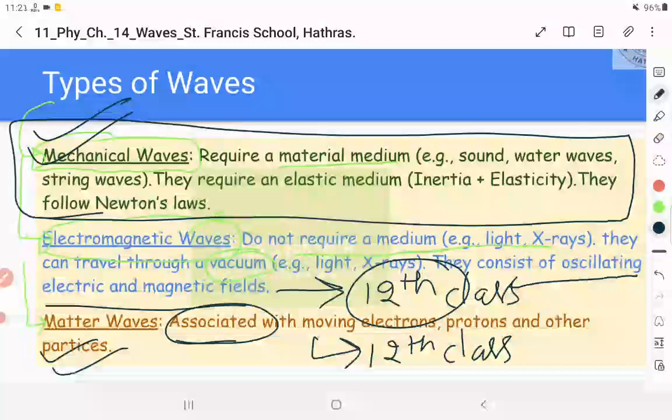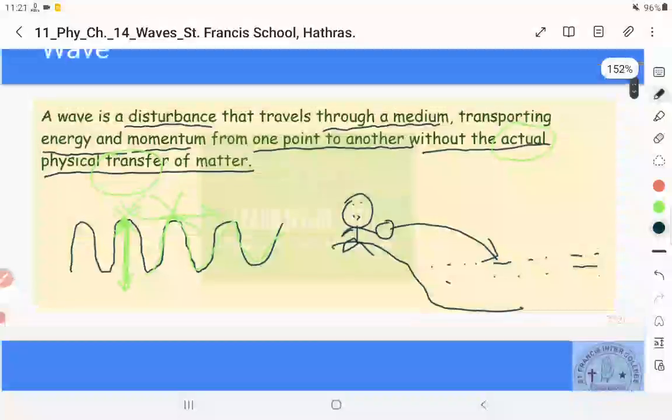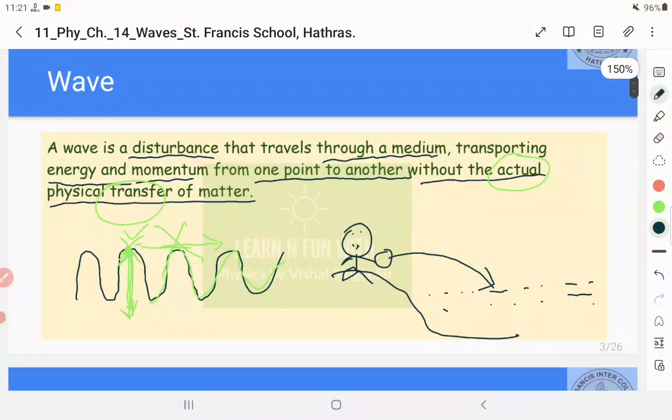Dear students, what does a mechanical wave require? It requires a medium, and that medium should have basically two properties. The first property is it should have inertia, and the second one is it should have elasticity. So, sir, I'm not able to understand what you are saying, elasticity and inertia.